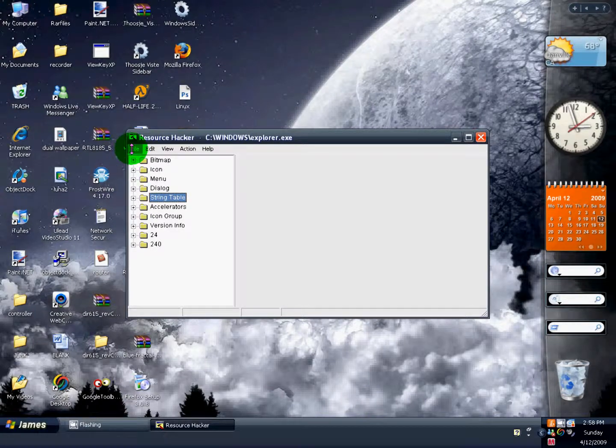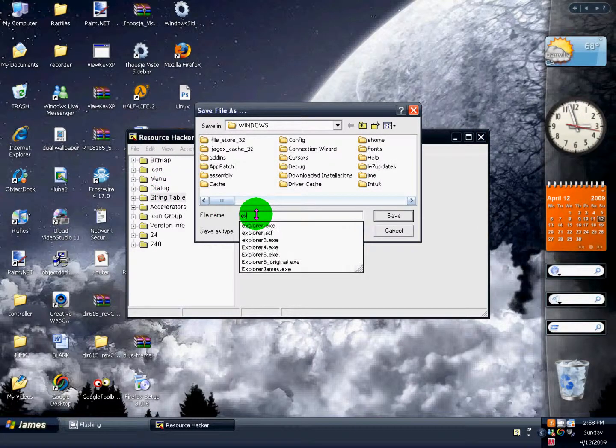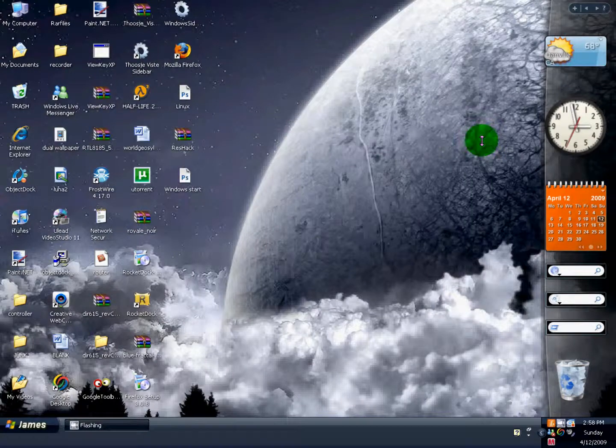And then I'm gonna do file, save as. Do not click save, or else you'll be severely messed over. Hit Explorer. You can name it whatever you want, but I do it in numbers. Explorer. I'm gonna name it 2.exe. Must do exe. Must hit save.